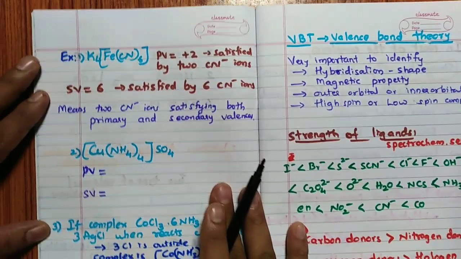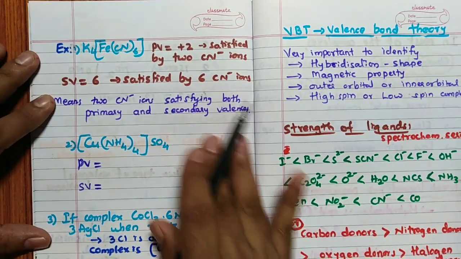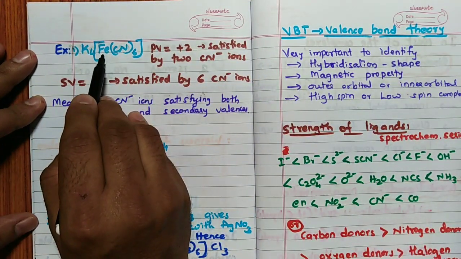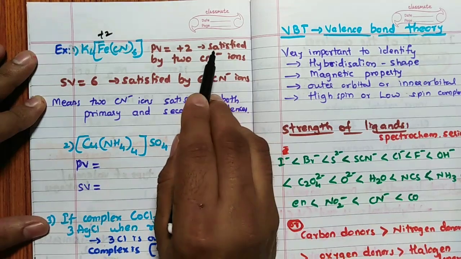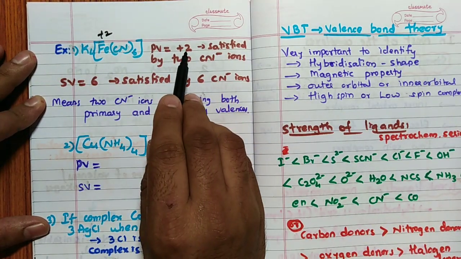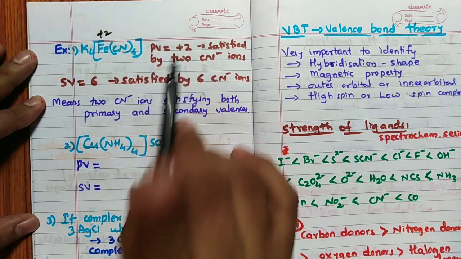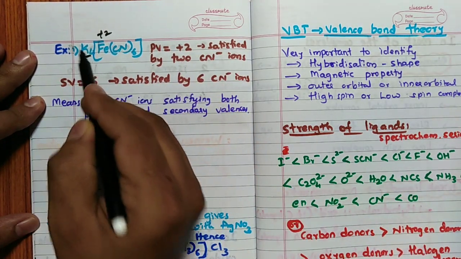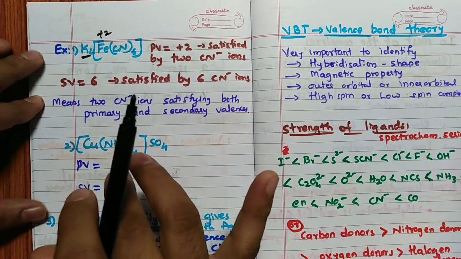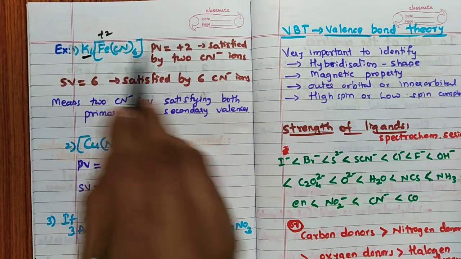You take K4[Fe(CN)6]. What is the primary valency? Oxidation state you calculate, plus 2, correct? So the primary valency is 2. Satisfied by how many ions? Only negative ions. So K4 will never satisfy. K is positive, K plus never satisfies, only cyanide ion satisfies.